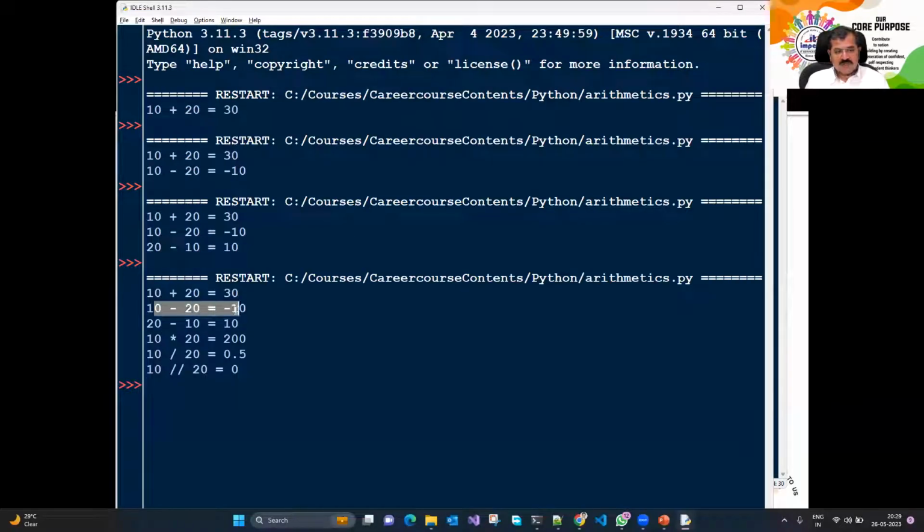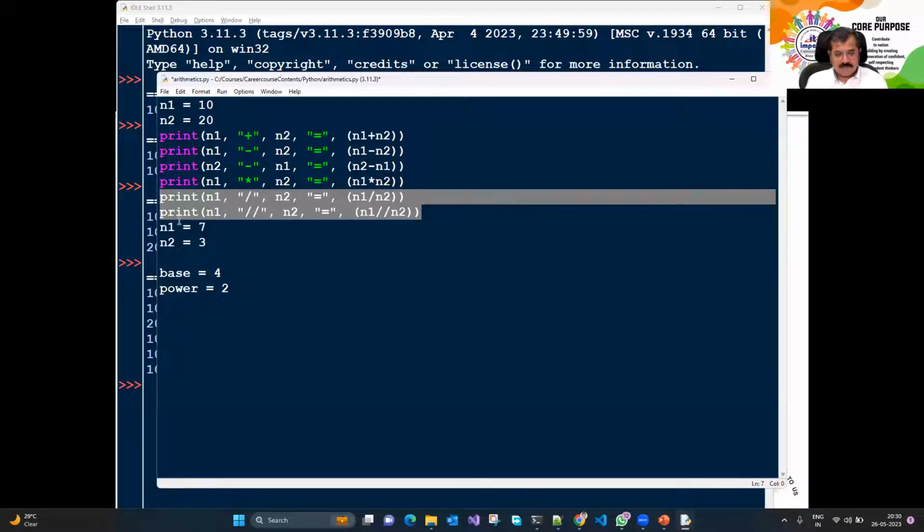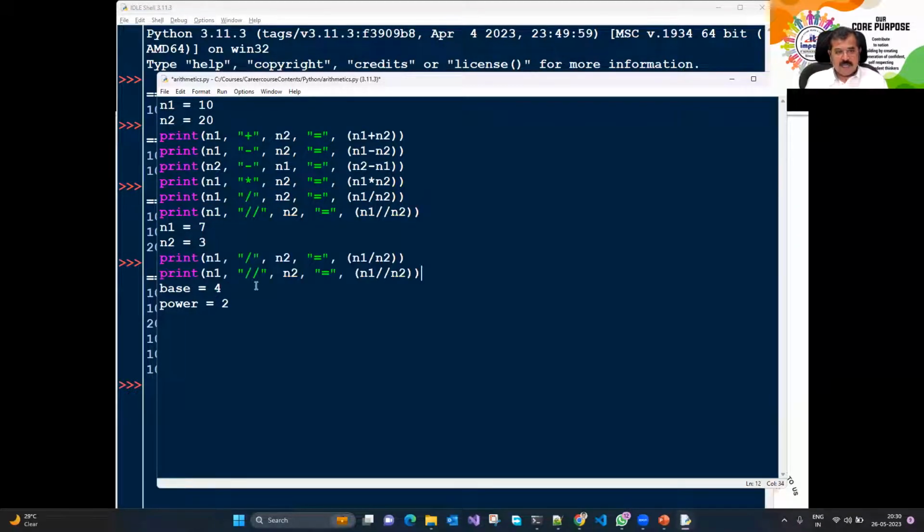Look at this: 10 minus 20 is minus 10, 20 minus 10 is 10, 20 into 10 is 200, 20 divided by 10 is 2, and 10 divided by 20 is 0.05, but 10 divided by 20 with integer division is just 0. Why? Because it's integer division and the fraction part is not being displayed. To understand this even further, we could just change the values of n1 and n2 slightly. I could say n1 is equal to 7, n2 is equal to 3, okay. And then I would perform these particular operations. So let's do it and see.